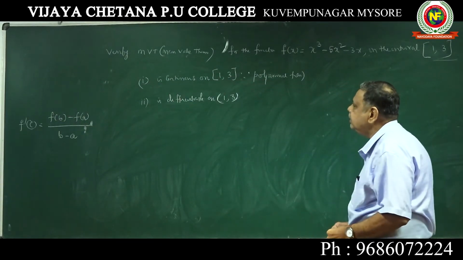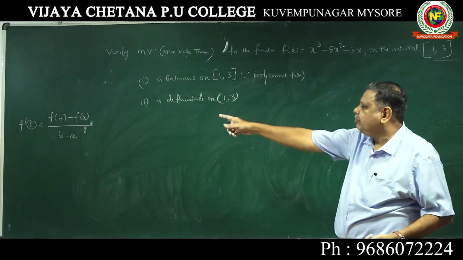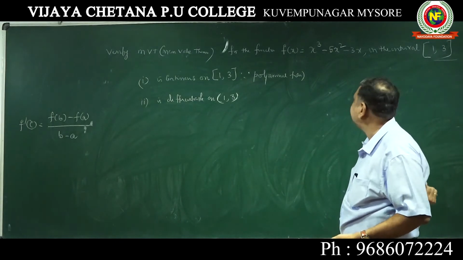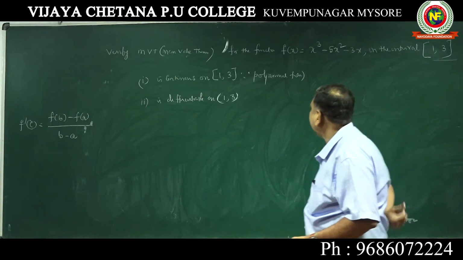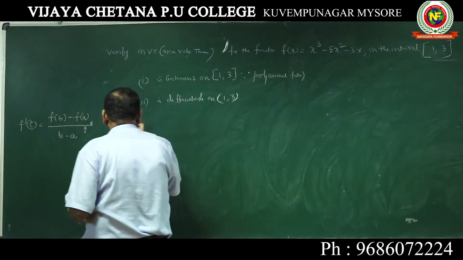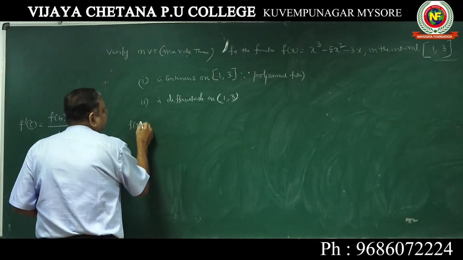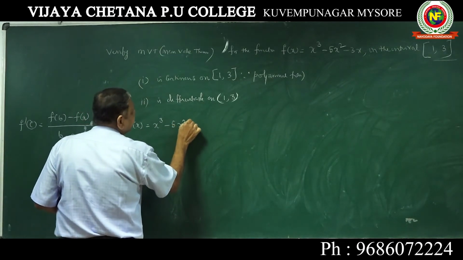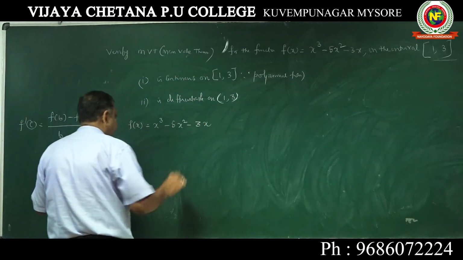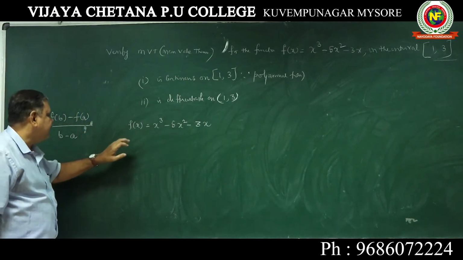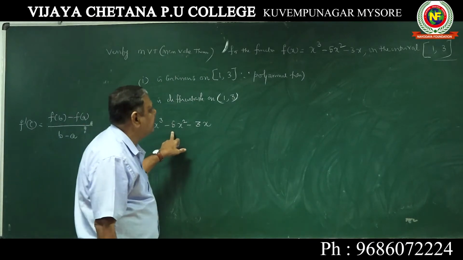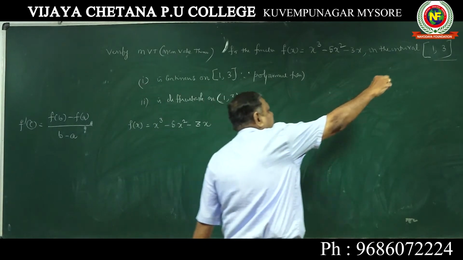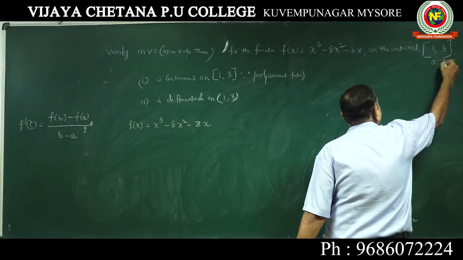Now you know we want f of b, f of a, and then f dash c. You have to check whether c lies in that interval. Now take the function f of x equal to x cube minus 5x square minus 3x. A is this one and B is this.